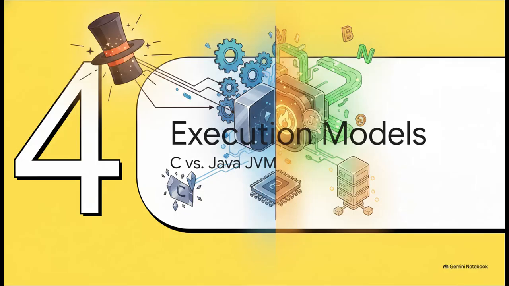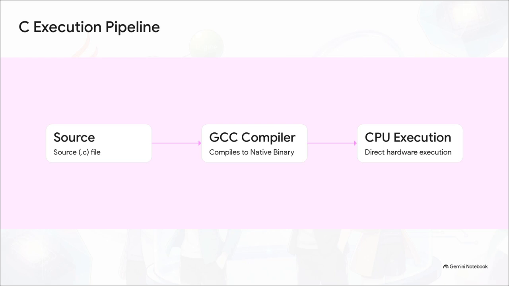Section 4. Comparing execution models. C compilation versus Java JVM. Let's actually walk through the technical mechanics of why this works, starting with the C execution pipeline. It is a highly direct 3-step process. You take your C source code, you run it through a compiler, like GCC, and it spits out a native binary tailored exactly for that specific machine, like an x86 processor. That binary is then directly executed by the CPU.